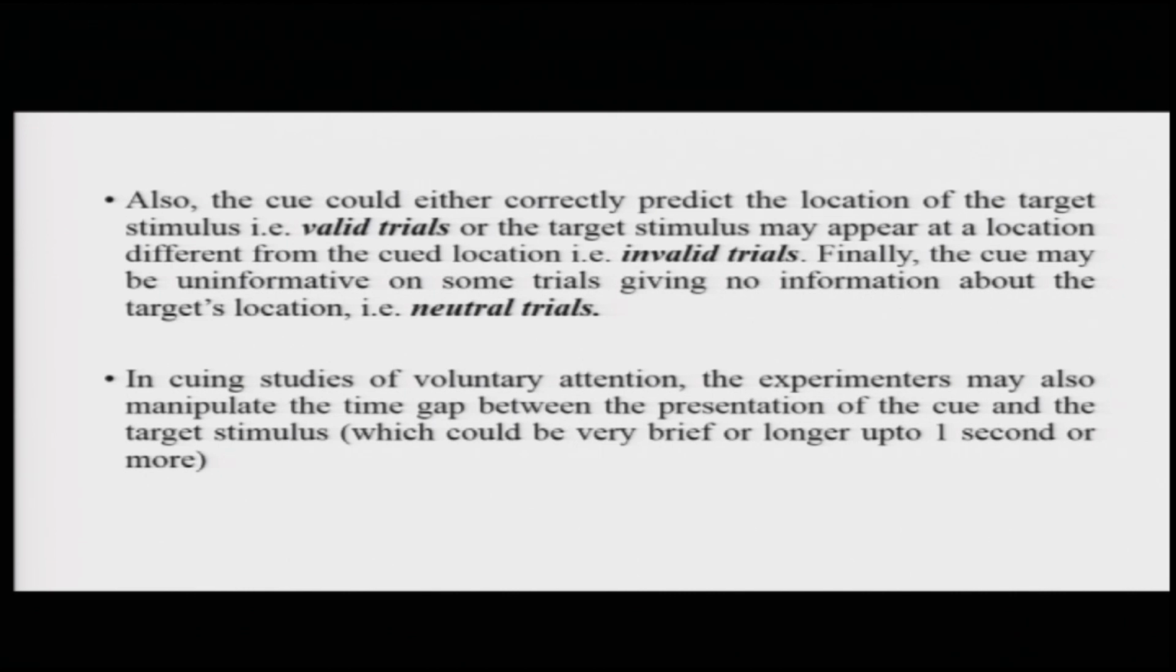Now, in cueing studies of voluntary attention, the experimenters can also vary the time gap between presentation of the cue and the actual appearance of the target. It could come very briefly, let us say after a gap of 50 or 100 milliseconds or 200 milliseconds, or it could come after 1 second, 1500 milliseconds, 2 seconds, and so on. These timing manipulations are done for answering specific questions. We will talk about those things a little bit later.